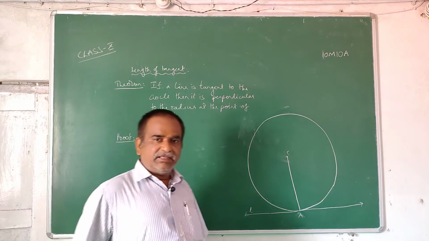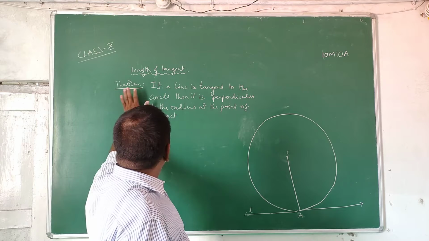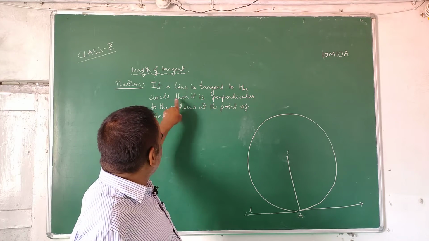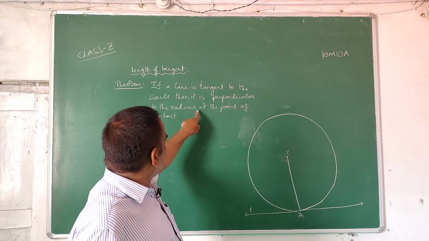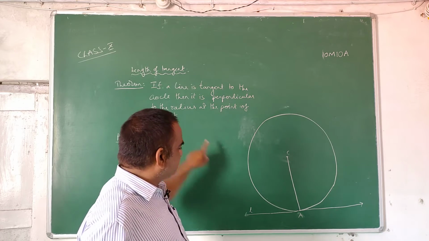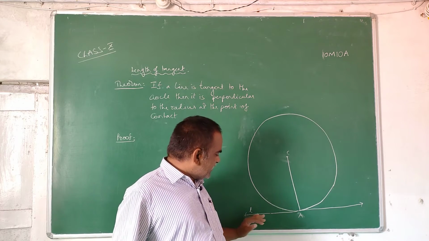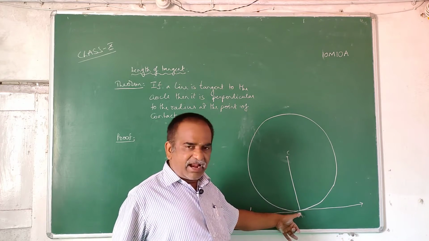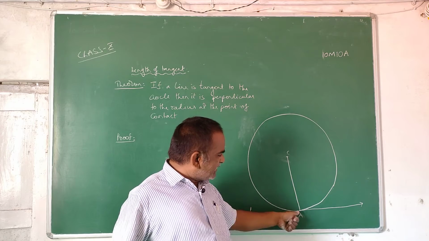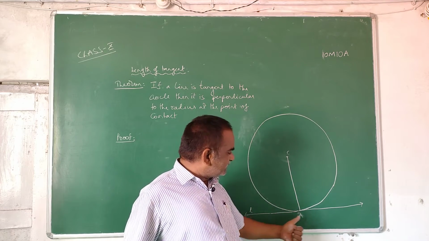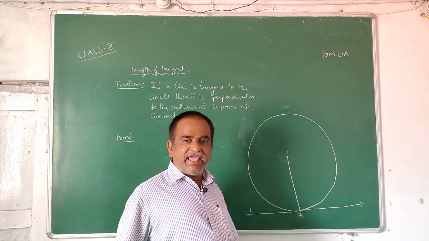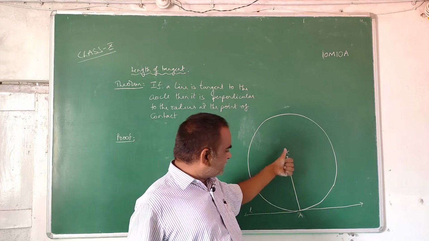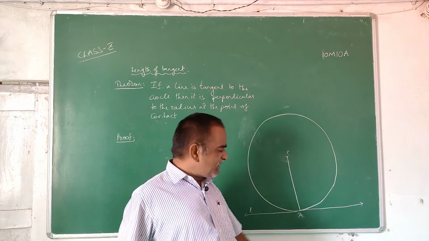The first theorem on tangents is: if a line is tangent to the circle, then it is perpendicular to the radius at the point of contact. See, here L is tangent to the circle, A is the point of contact, and CA is the radius. So by this theorem, L is perpendicular to CA at A. We have to prove this.